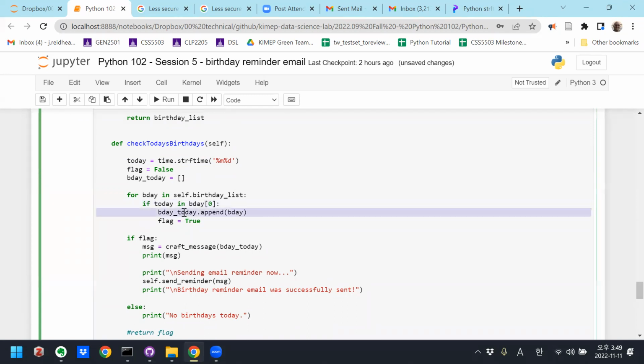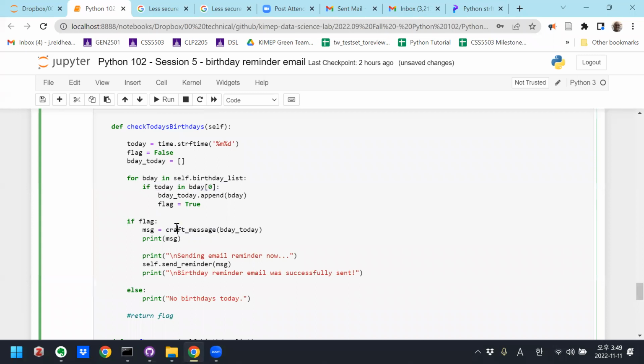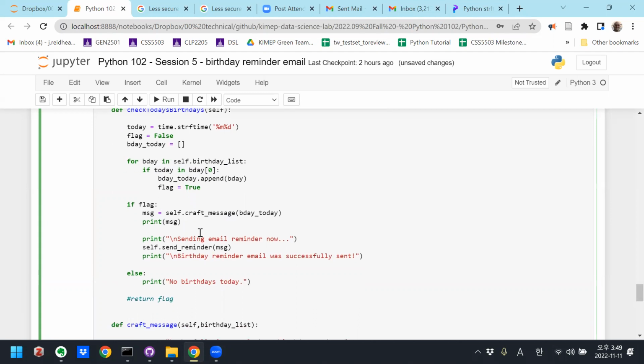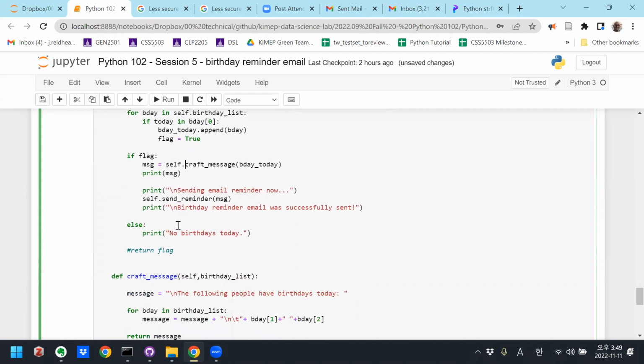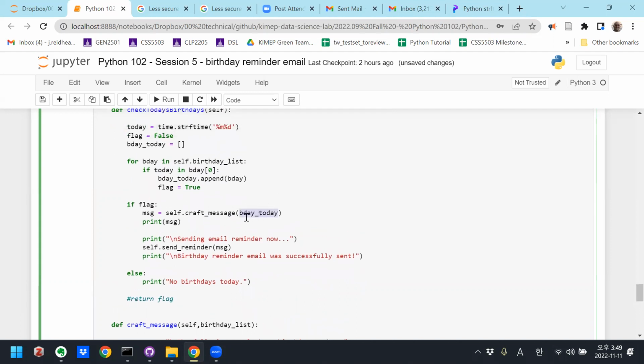If so, we're gonna append this list of birthdays today and change the flag to true. Then we're going to call this craft message, right? Actually, this should be self as well. On today's birthdays, we'll save that as a message.